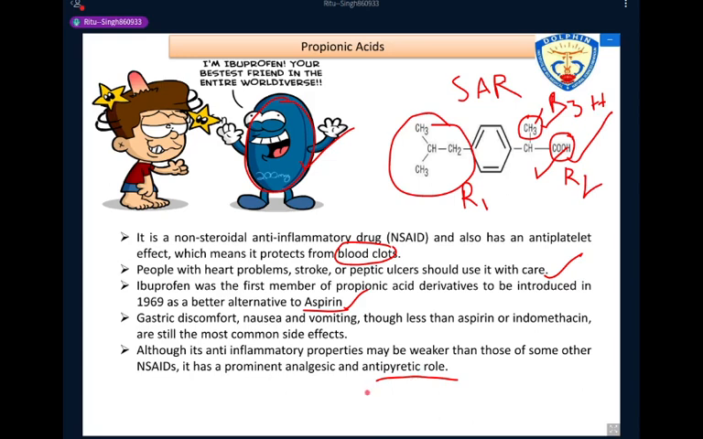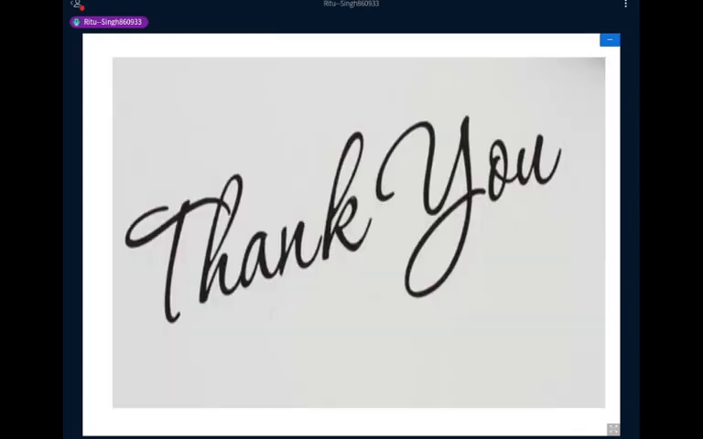The three drugs: the salicylate category, for example aspirin; the second category, acetic acid, with indomethacin; and the third category, propionic acid, where ibuprofen is a propionic acid drug. So it is completed. Have you any doubt? You can ask questions. Thank you, everyone.